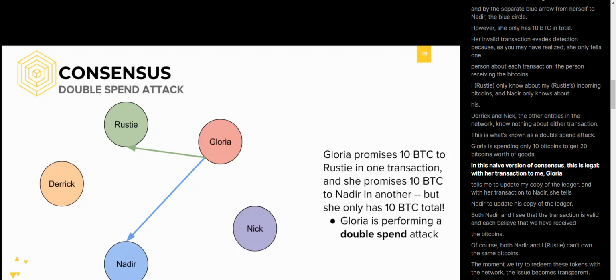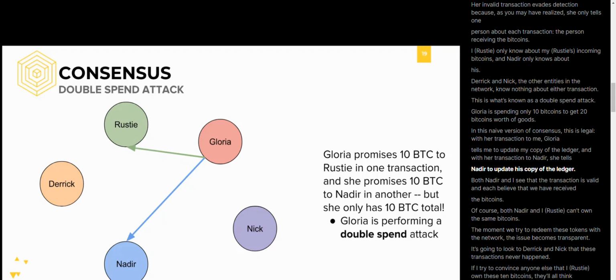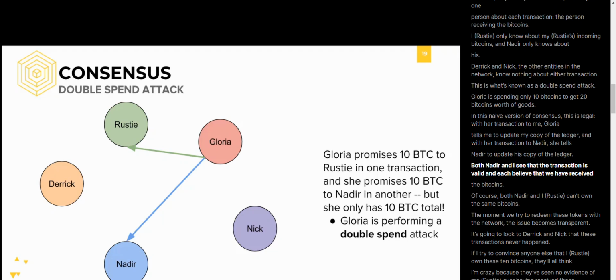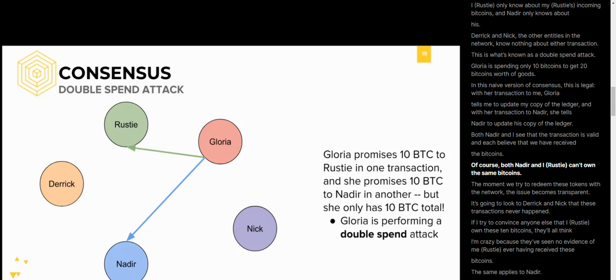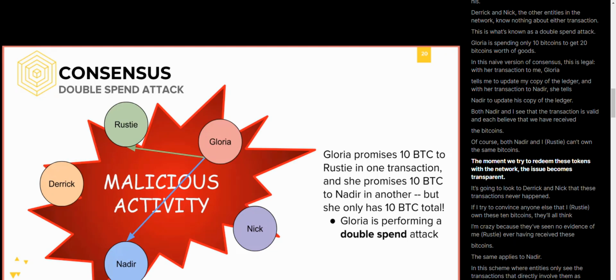With her transaction to me, Gloria tells me to update my copy of the ledger, and with her transaction to Nadir, she tells Nadir to update his copy of the ledger. Both Nadir and I see that the transaction is valid, and each believe that we have received the Bitcoins. Of course, both Nadir and I can't own the same Bitcoins. The moment we try to redeem these tokens with the network, the issue becomes transparent.